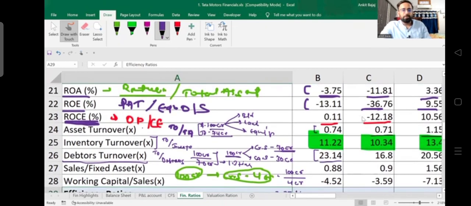Right? So this is about debtor turnover ratio. Now, if I discuss the next concept, that is sales upon fixed asset, right?